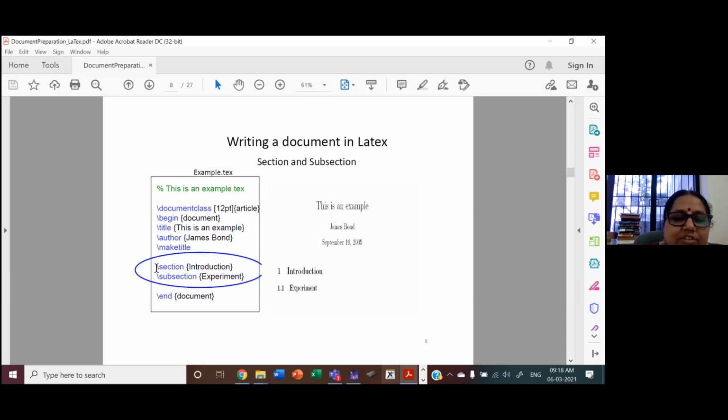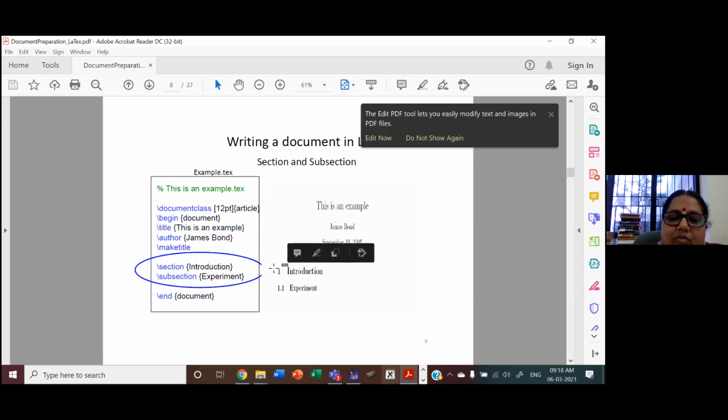Then we can also have sections. After abstract, we will have introduction. So the section is introduction, and we can have some subsection under a section. So a subsection, we have paragraph, subsection, all that. When you use it, automatically the chapter numbers are added. You can see here 1.1. So if you have a subsection inside experiment, it will be 1.1.1. It will be 2. So I'll show you that.